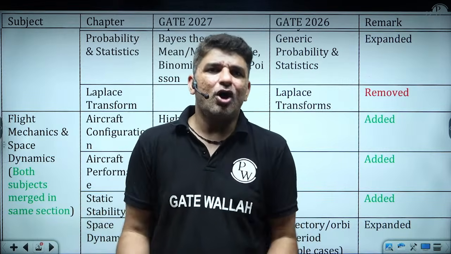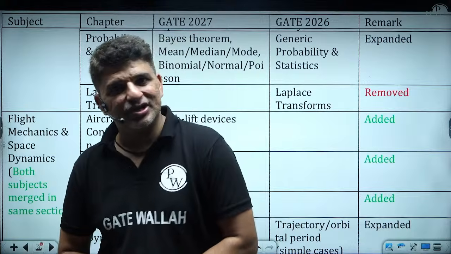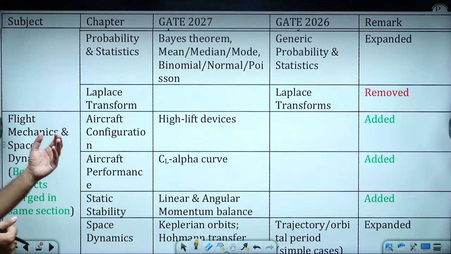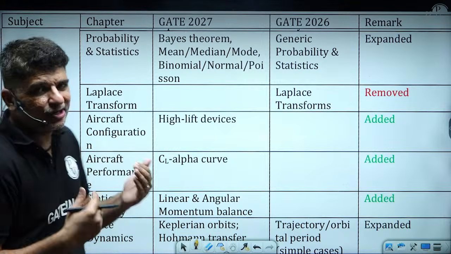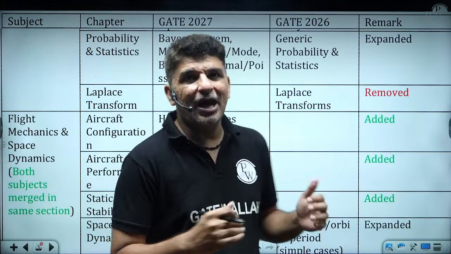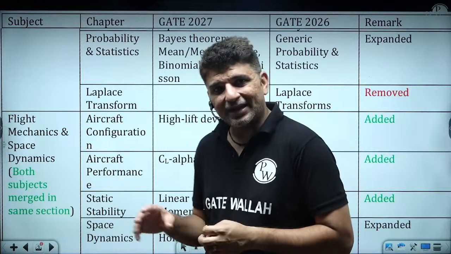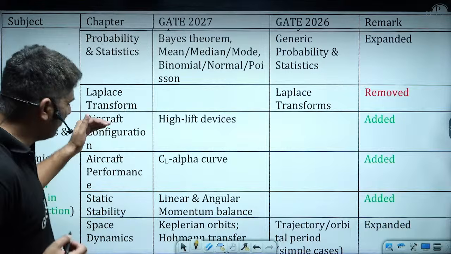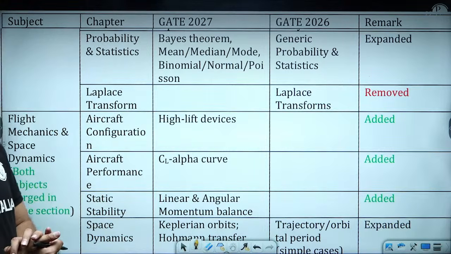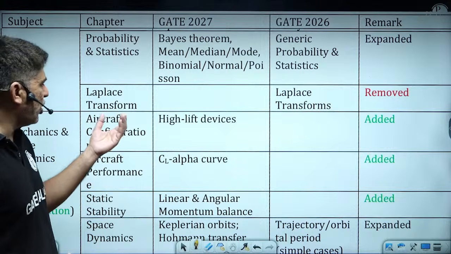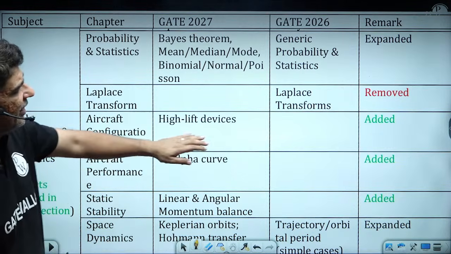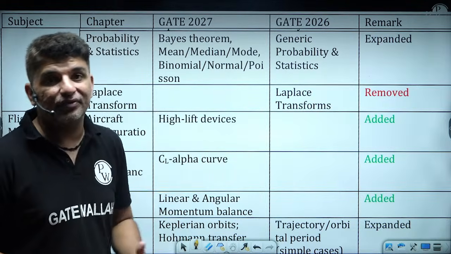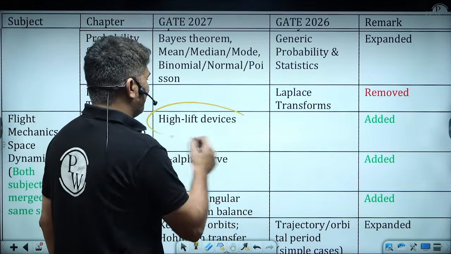Now let's go to the topics which are there in aerospace engineering. So guys, earlier there were the topics of flight mechanics and space dynamics. Both of them were mentioned as separate topics, but now both of them have been combined. Okay, and more or less the syllabus is the same, except a few topics that I'm going to show you over here. If we talk about aircraft configurations, earlier it was not there. Now it has been added.